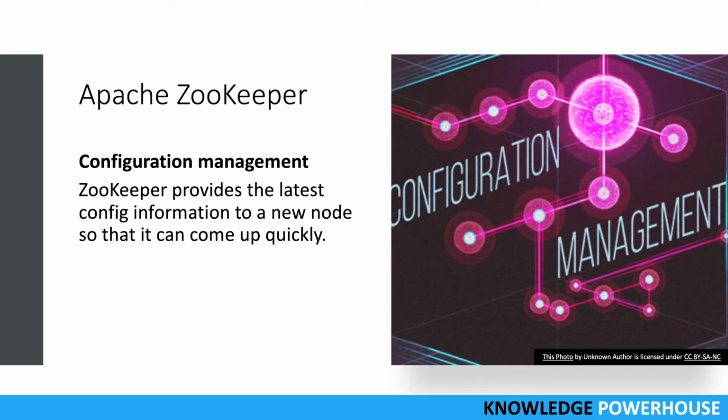The second service from Apache Zookeeper is configuration management. It can provide the latest config information. If you make some changes, they can be passed to all the nodes very fast using Zookeeper. And if you add a new node to the cluster, that new node just needs to know the ID of the Zookeeper, and it can go to the Zookeeper server and get the latest configuration information. It doesn't need to get this information during boot up. It can just go to Zookeeper and get that, so it will always get the latest information.